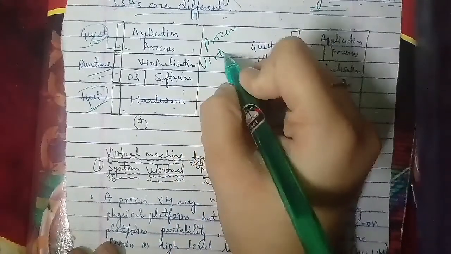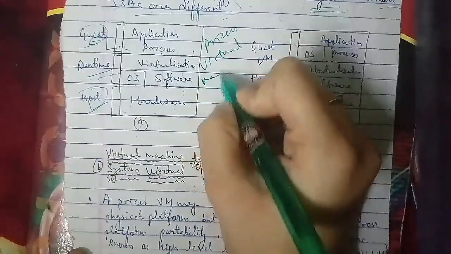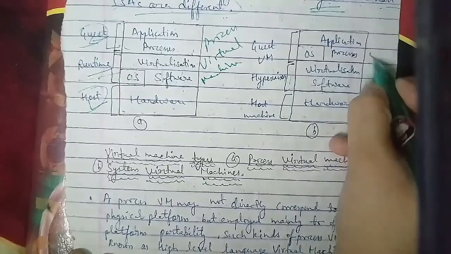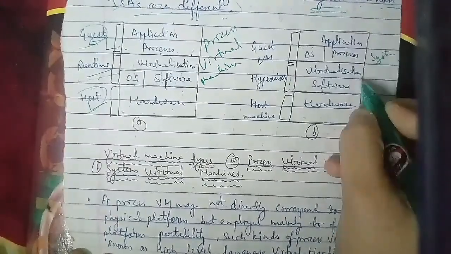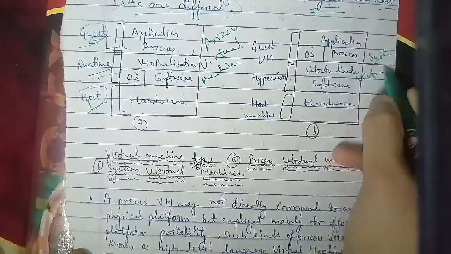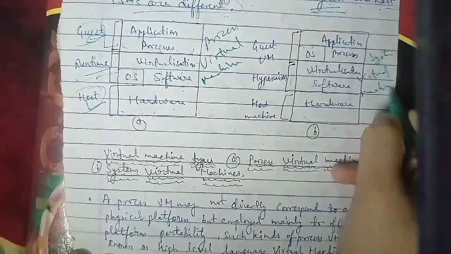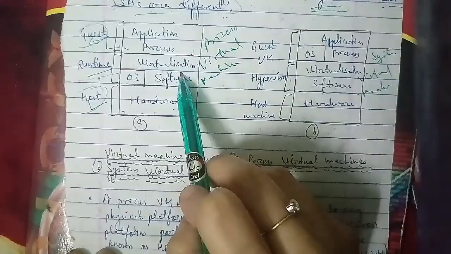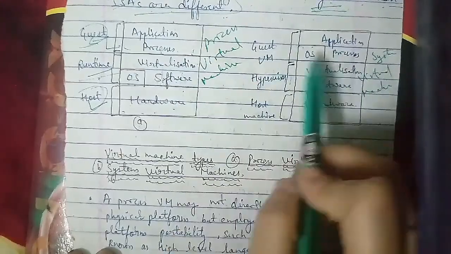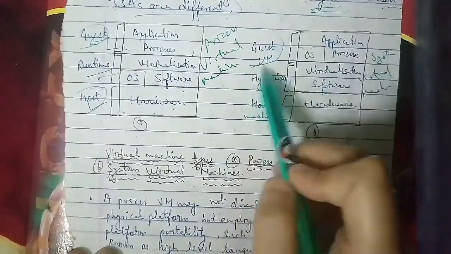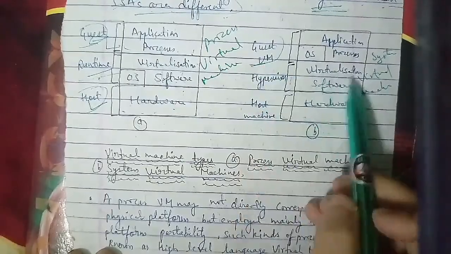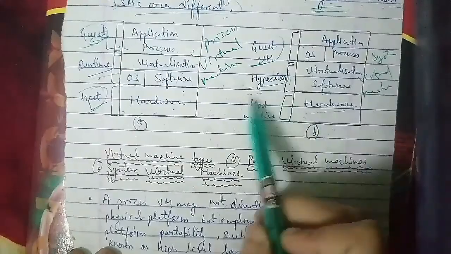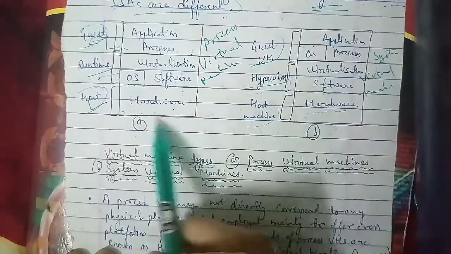Now we're going to discuss the next point: a process virtual machine does not directly correspond to any physical platform. The process of a virtual machine is not directly connected to a physical platform anywhere, but is employed mainly to offer cross-platform portability. Such kinds of process virtual machines are known as high-level language virtual machines, HLLVM.